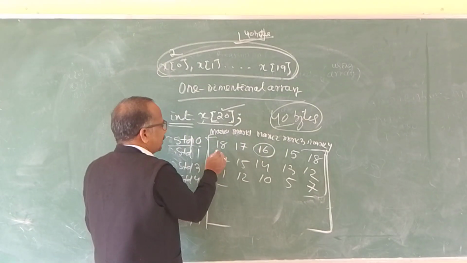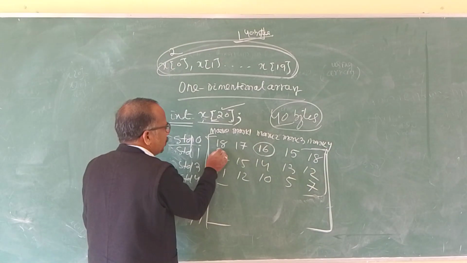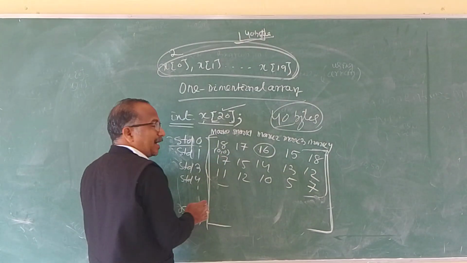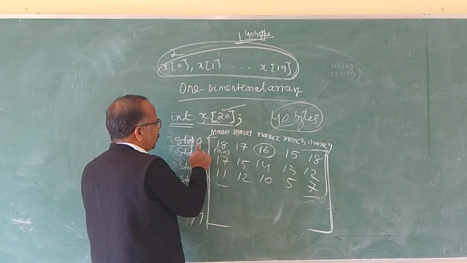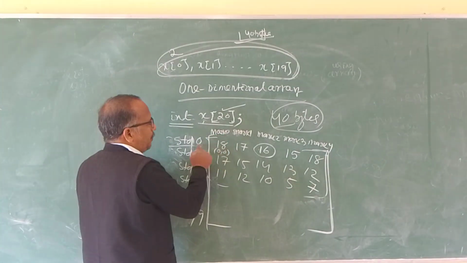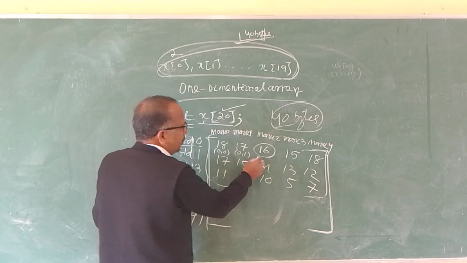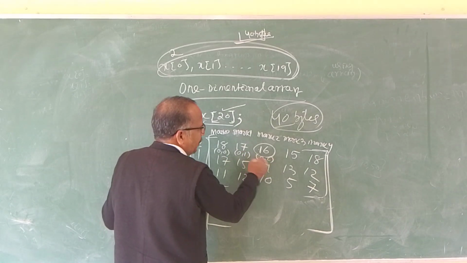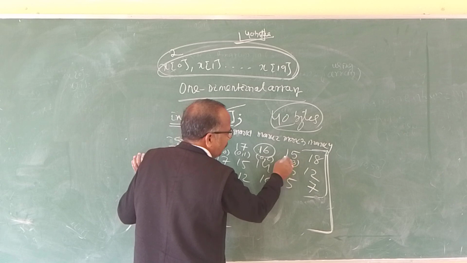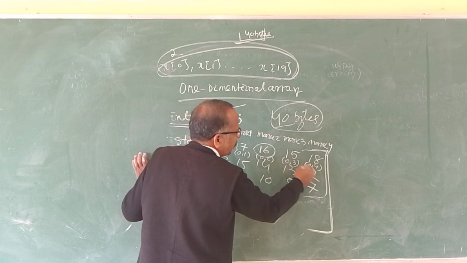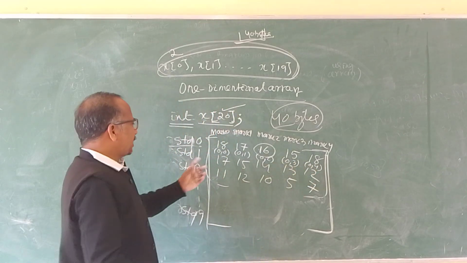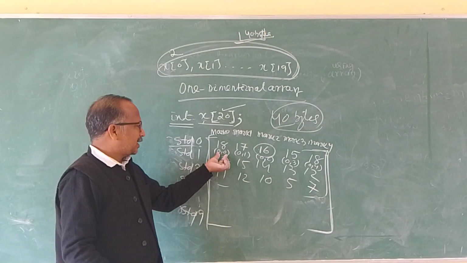So I can say this location is 0, 0. In the case of a matrix also we have studied this: 0th row and 0th column. Then the 0th row and first column, 0th row and second column, 0th row and third column, 0th row and fourth column.